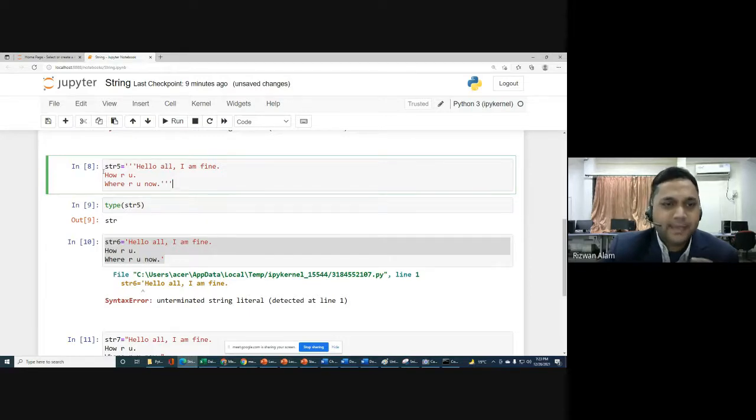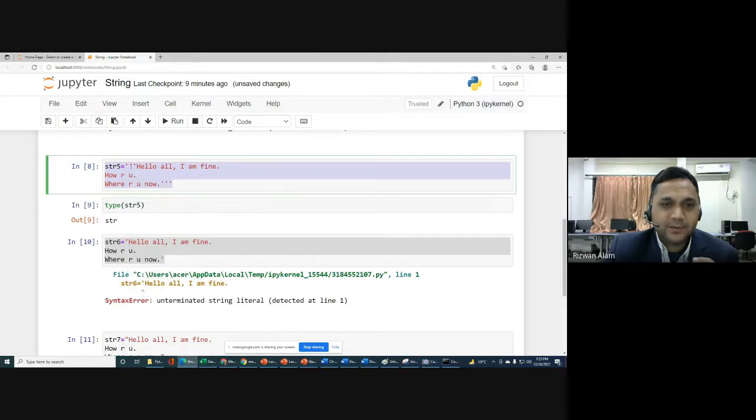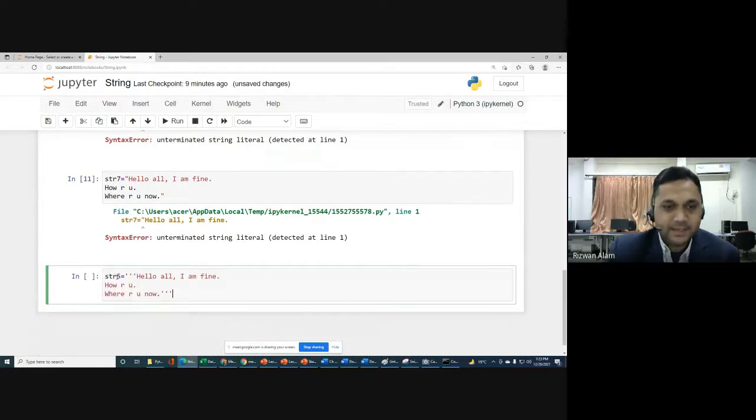Let me try one more thing: triple quotes means single quote three times we are writing here. As I can recall, we can try this with three times double quotes also, but let me check. Three times double quote, then we will again end it with three times double quote.